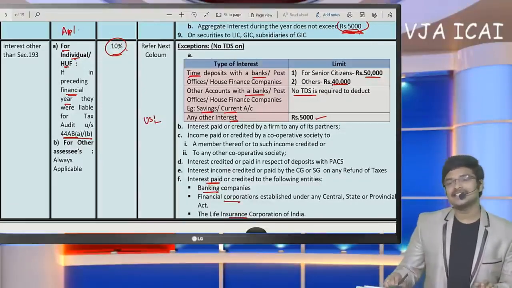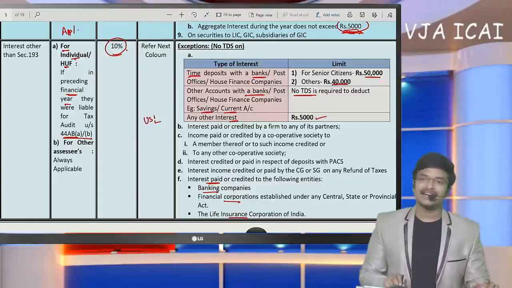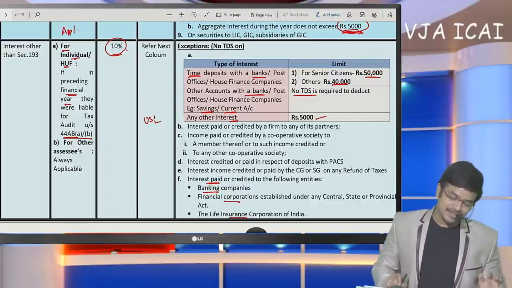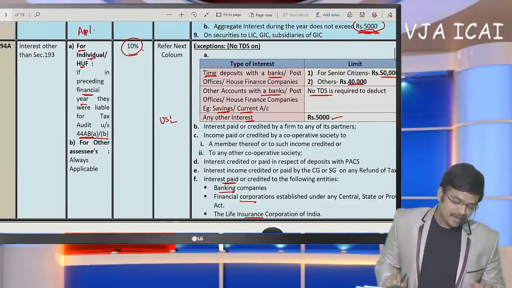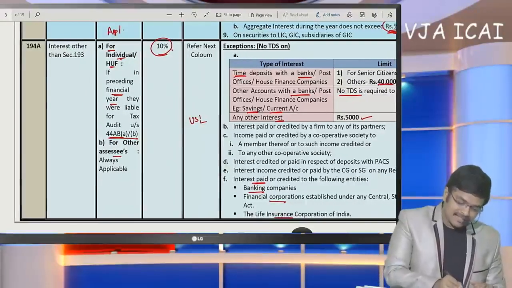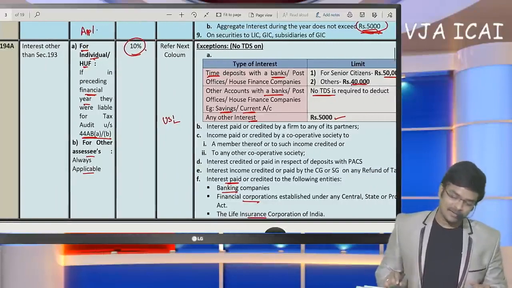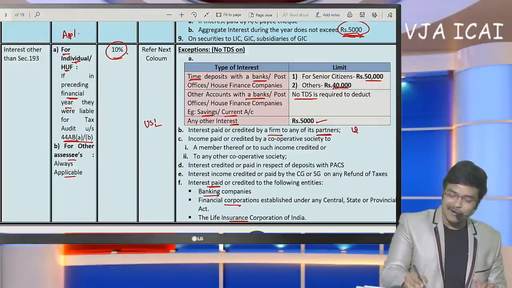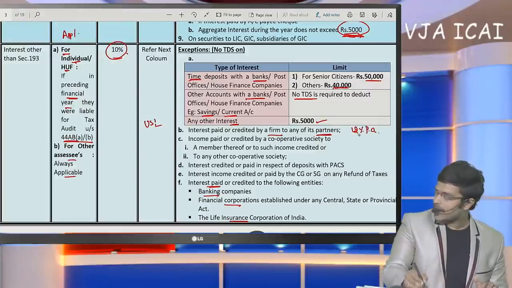For senior citizens, if it exceeds 50,000, they will deduct TDS. In any other case, if it exceeds 5,000, then TDS has to be deducted. Okay. Next, for other SCs, this section is always applicable. So now coming to exceptions, partnership firm partners' interest is allowable to the extent of 12% per annum, which we